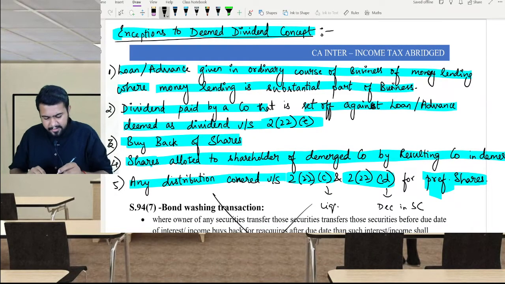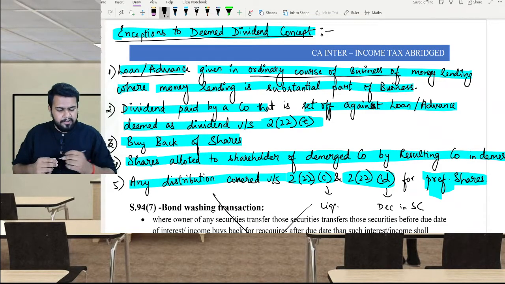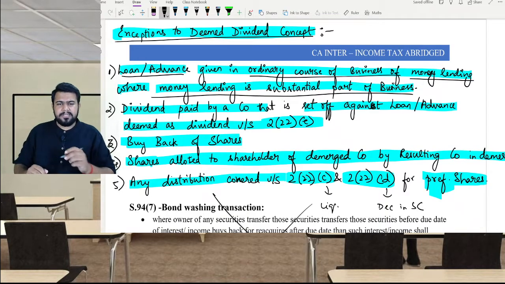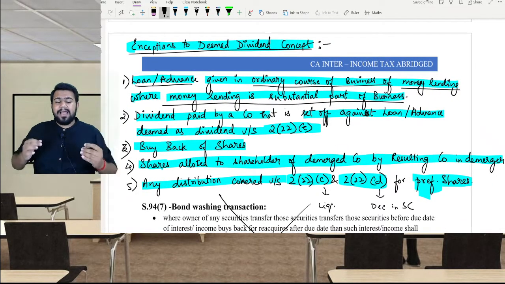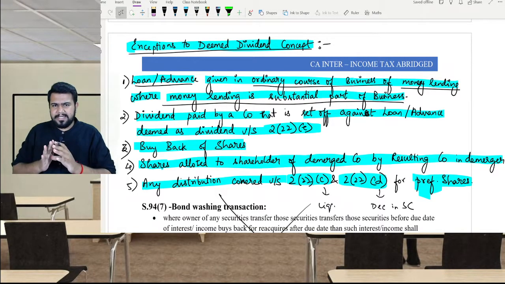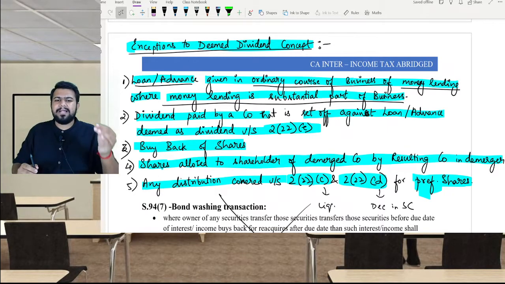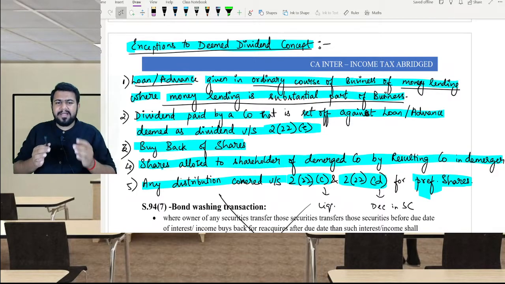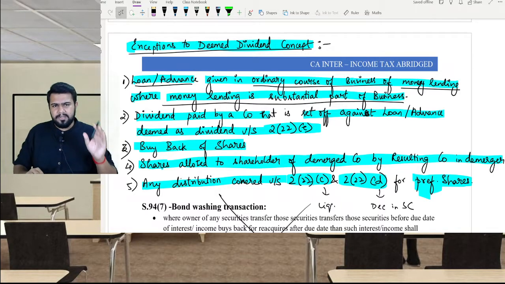Number one, if any loan or advance is given in the ordinary course of business of money lending, where money lending is the substantial part of business. For example, if I am a shareholder holding more than 10% shares in a closely held company, and the business of that company itself is money lending, and in the ordinary course of business I receive a loan from that company, then it will not be considered as deemed dividend.